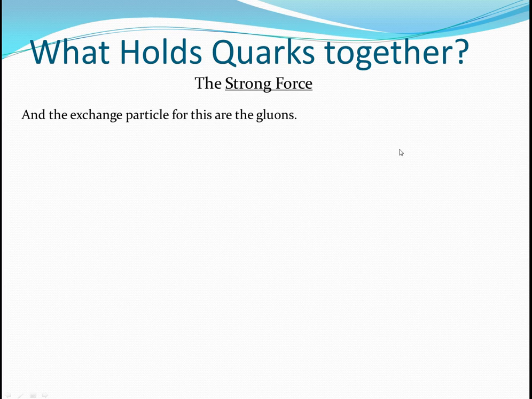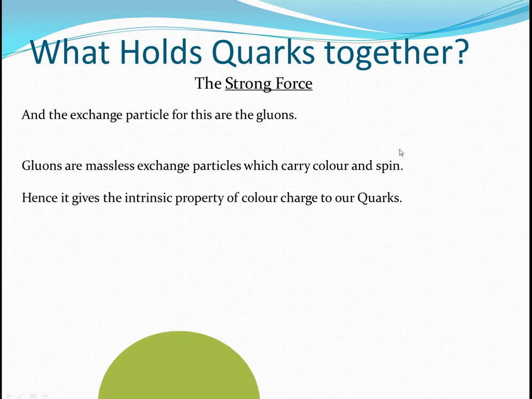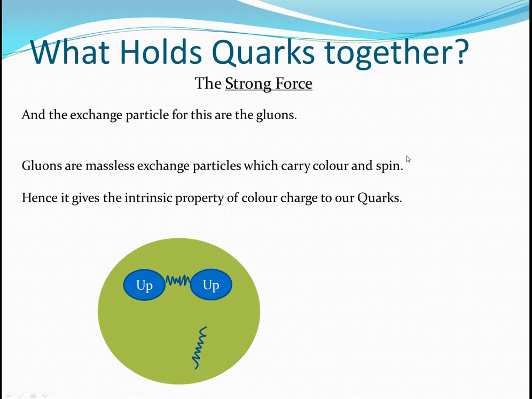Now we need to know a bit about gluons. Gluons are massless exchange particles. They have colour and spin. That's their properties. And here are the gluons in my proton. I hope you noticed them. These give quarks the colour. So when I spoke about the intrinsic properties earlier, you need to know that quarks have colour and the gluons have colour.